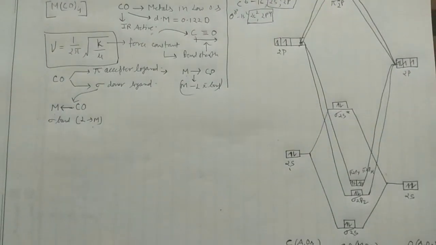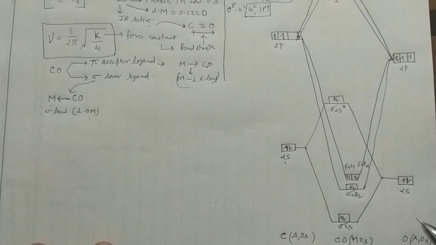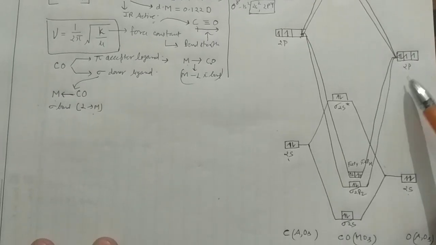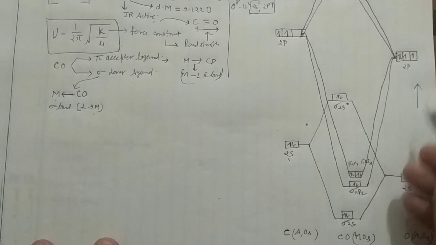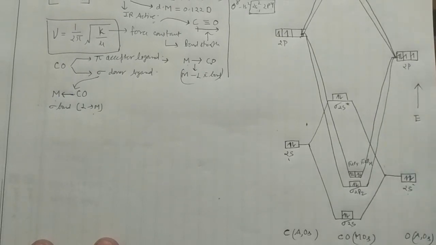Okay, so you can see here, this is the 2s atomic orbital of oxygen, and this is the 2p atomic orbital of oxygen. This is having 4 electrons, this is having 2 electrons. So this is carbon AOs, that means atomic orbitals of carbon here, and these are the atomic orbitals of oxygen here, and of course the energy is going up. You should remember the energy is going up. So you can see this oxygen is having lower energy.